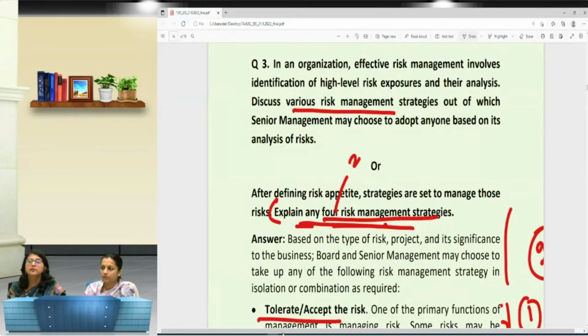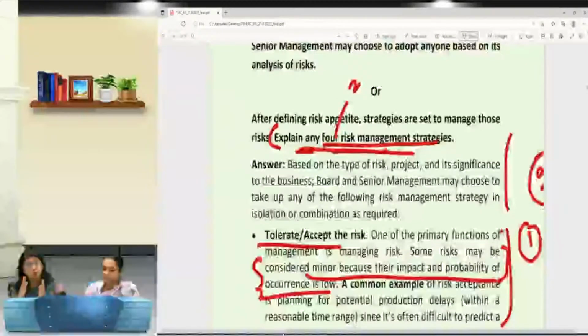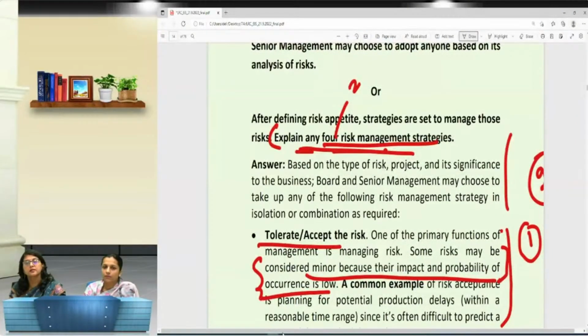So I cannot give 2 independent risks and 2 independent controls. So whenever the question is of risks and controls, we prefer the answer to be given in the tabular form. Write the risk here, write the control there. So it shows a clear understanding.